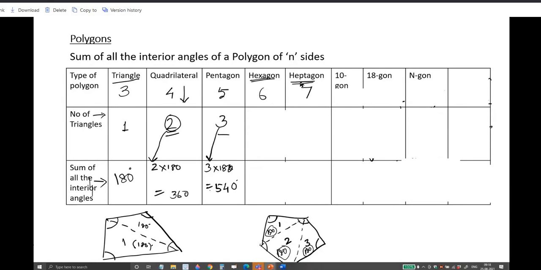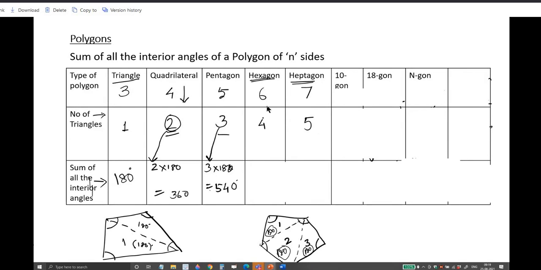6 sides. Heptagon, 7 sides. In a pentagon, 5 minus 2, 3. For a quadrilateral, 4 minus 2, 2. For a triangle, 3 minus 2, 1. Likewise, in a hexagon, how many triangles will there be? 6 minus 2, 4. In a heptagon, the 7-sided one, how many triangles will there be? 7 minus 2, 5.